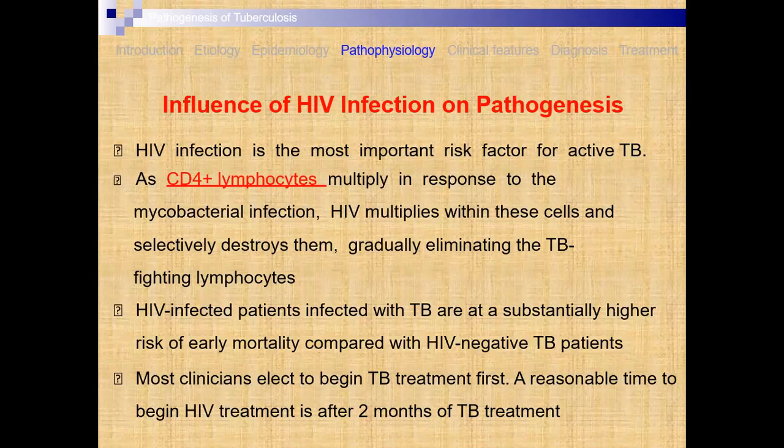HIV-infected patients with TB are at substantially higher risk of early mortality, means the chances of death are more, and it is a very difficult or complicated condition.